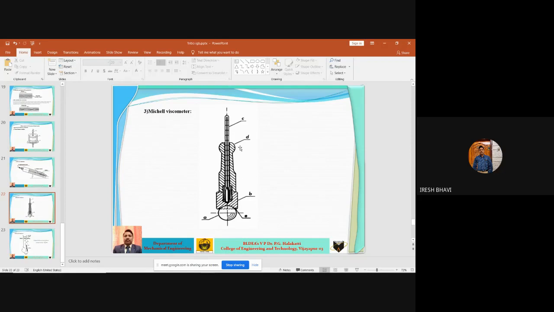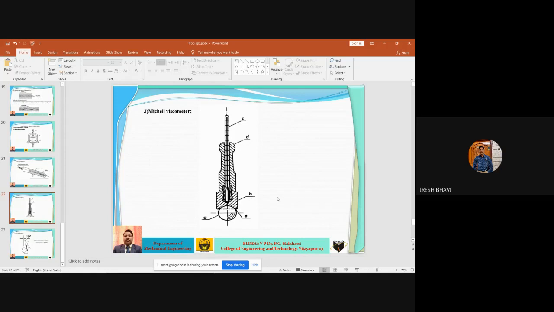The hollow handle D, of non-conducting material, is connected to the cup, and a thermometer is also used to measure the temperature of the cup. Suppose you want to determine the viscosity at different temperatures, then we can use this thermometer to determine the temperature and the viscosity at that temperature.